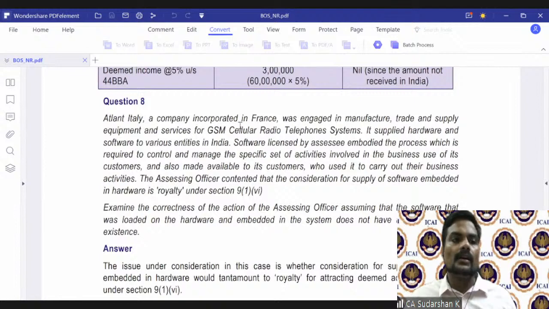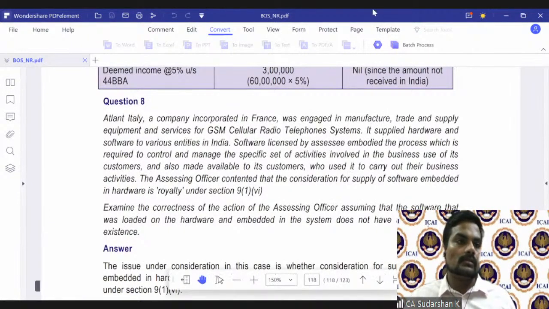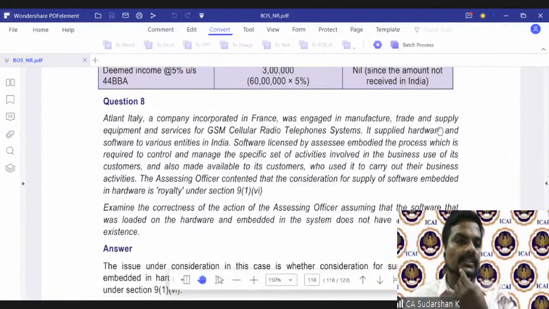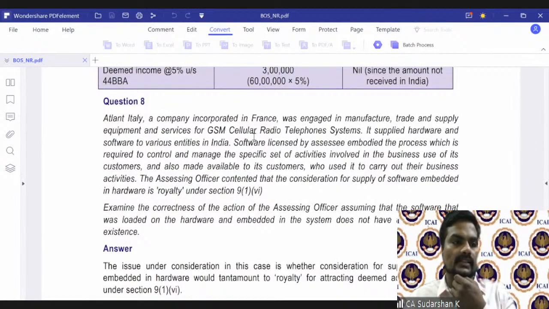Alcatel-Lucent, a company incorporated in France, was engaged in manufacture, trade, and supply of equipment and services for cellular radio. It supplied hardware and software. This is very important to watch. It supplies hardware and software to various entities in India.